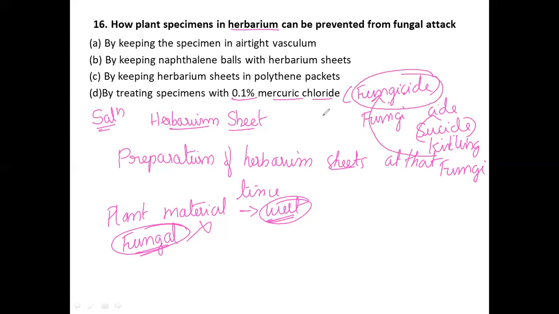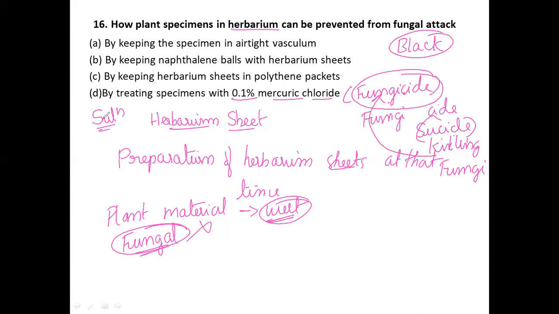Whenever we use the fungicide, we need to avoid the black color of the plant material. When the plant material is on the surface of the sheet, black spots can form on the surface of the material, so we need to avoid those black spots on the herbarium. So we use 0.1% mercury chloride, a fungicide which is sprayed on the surface of the material because of fungal attack.